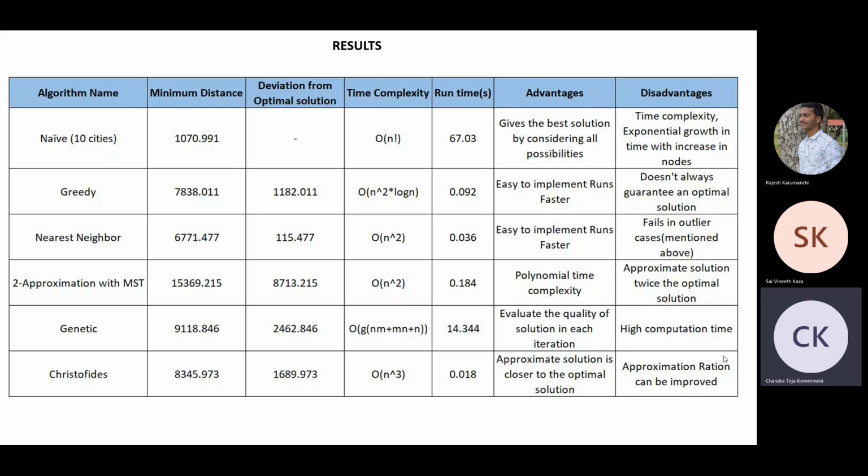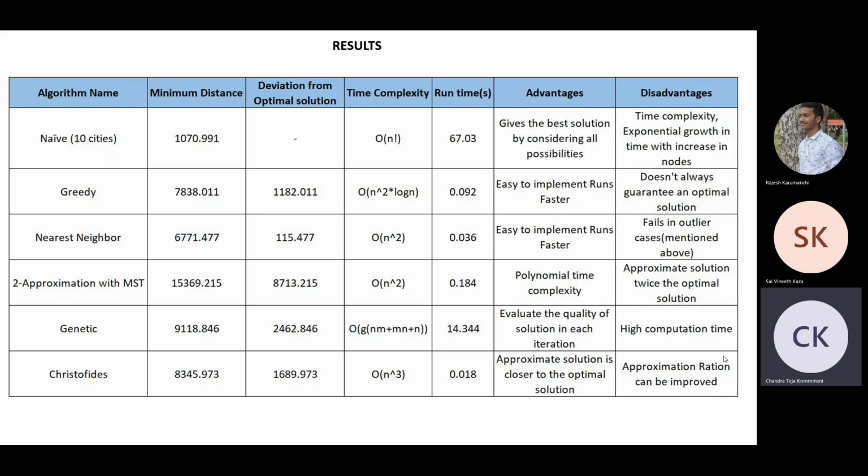The optimum cost is about 6,000, and we can see that nearest neighbor is very close. The third column shows the deviation from the optimal solution, and it looks like genetic is the worst of all, but Christofides is the best solution because it is within the bound of 1.5 times the optimal solution.